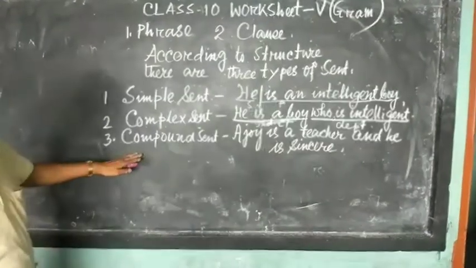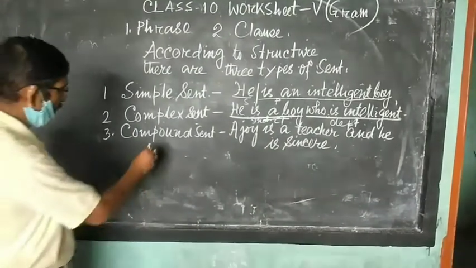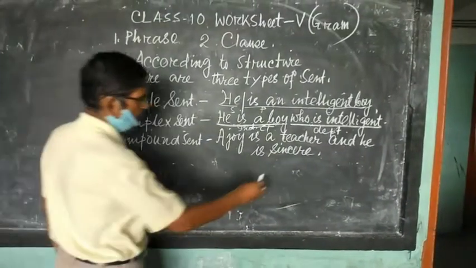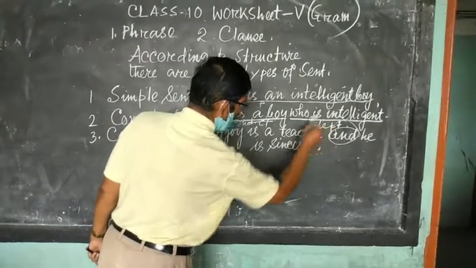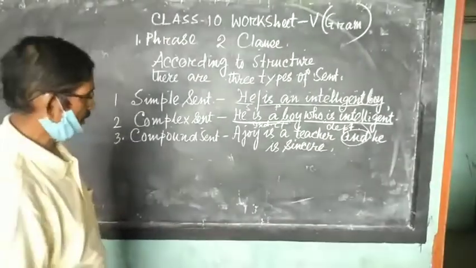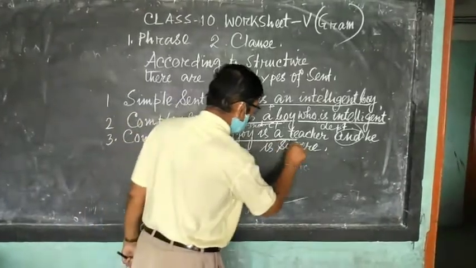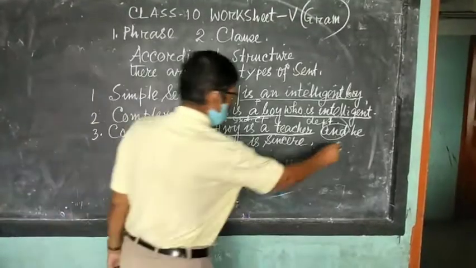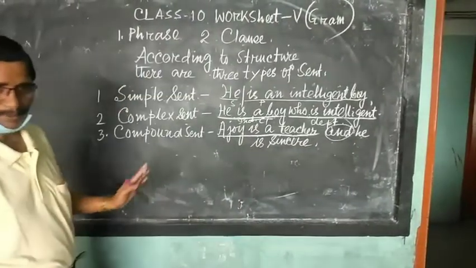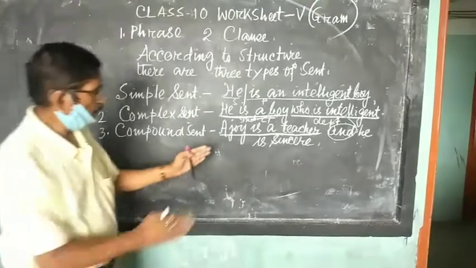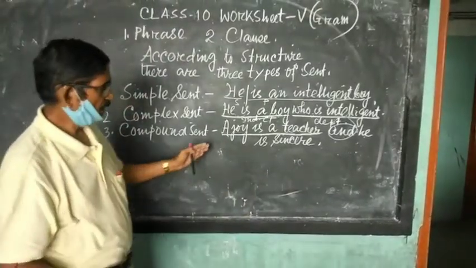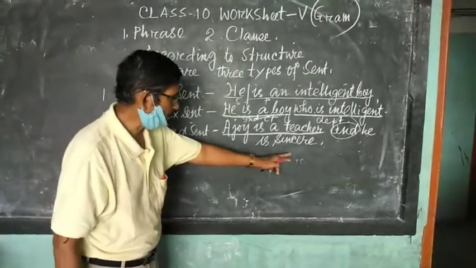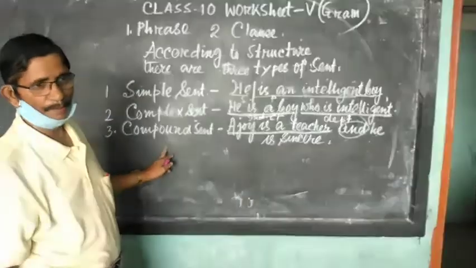Now come to the compound sentence. A compound sentence has two or more independent clauses, and the conjunction which joins the two independent clauses is called a coordinating conjunction. So here, "Ajoy is a teacher." This is independent if we split up, and "he is sincere." This is also independent. If we split up, both clauses can give us complete meaning. Taking both the clauses, we can form one sentence, and this sentence is called a compound sentence.